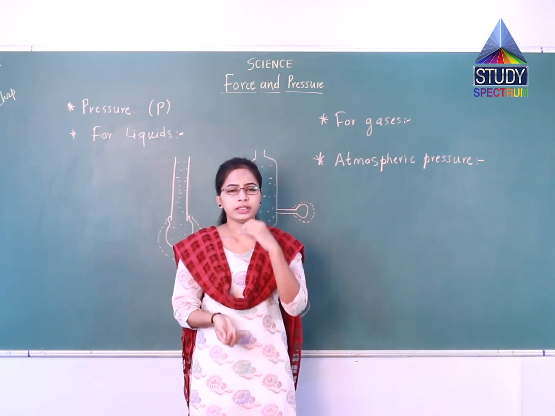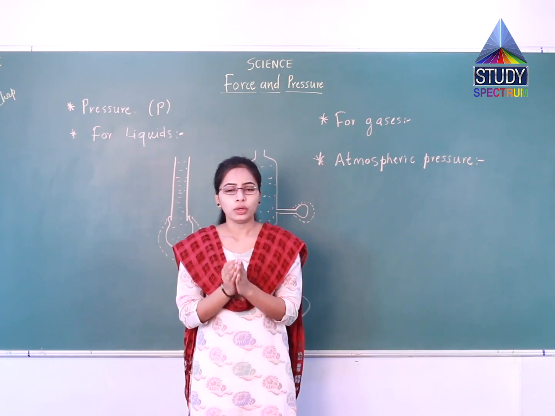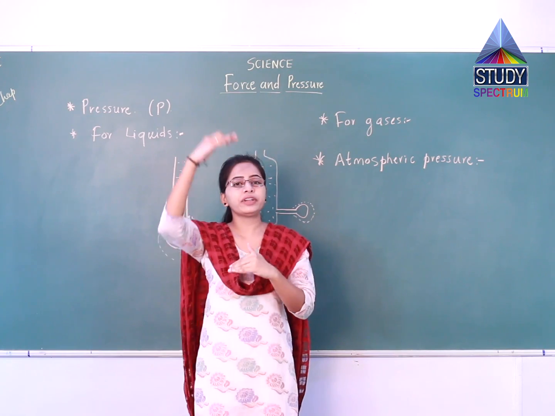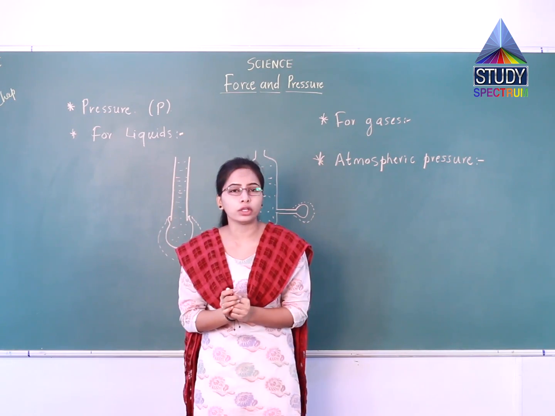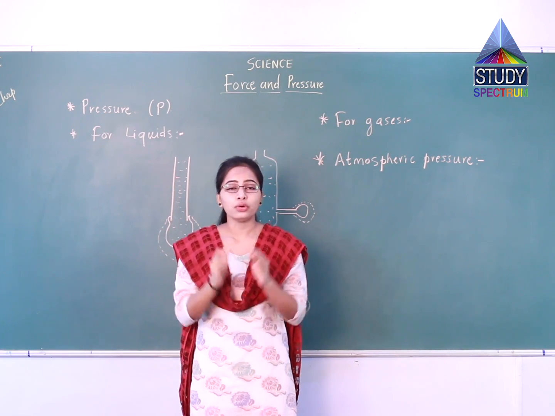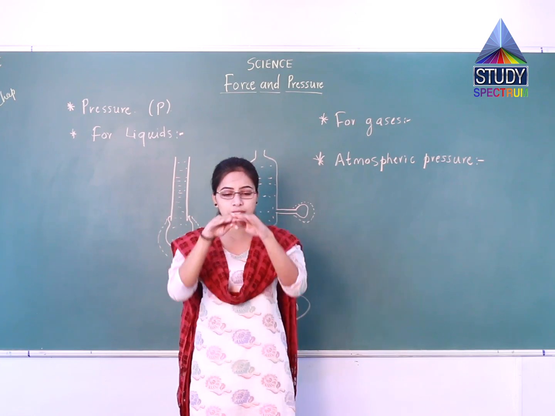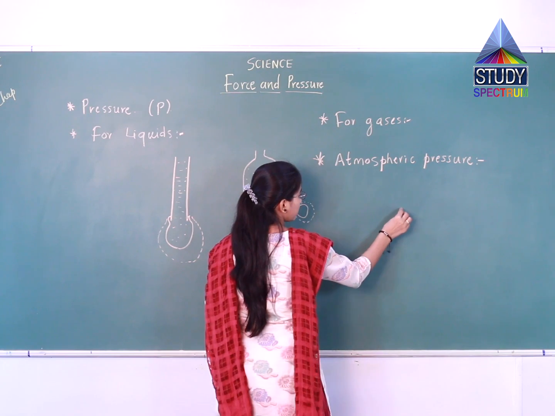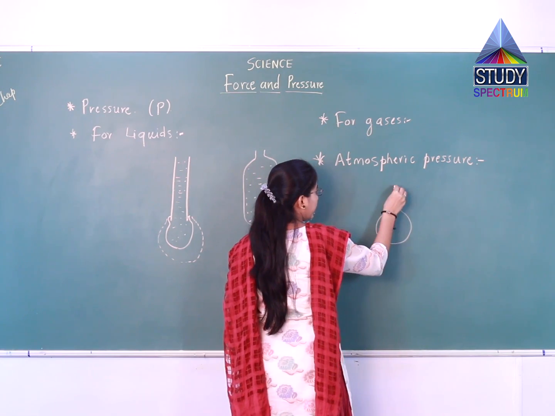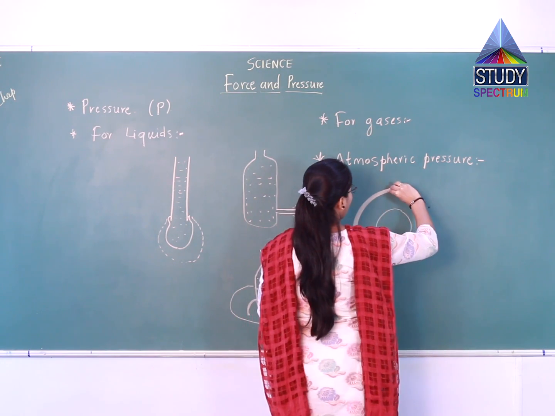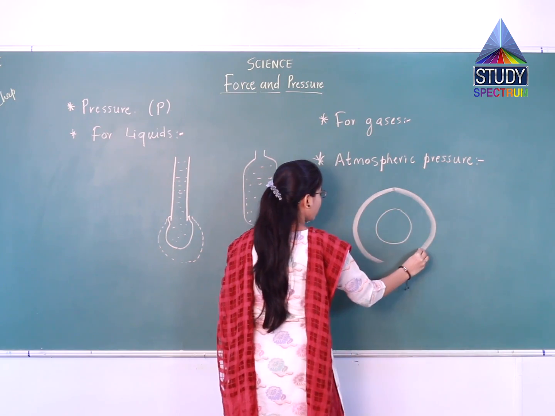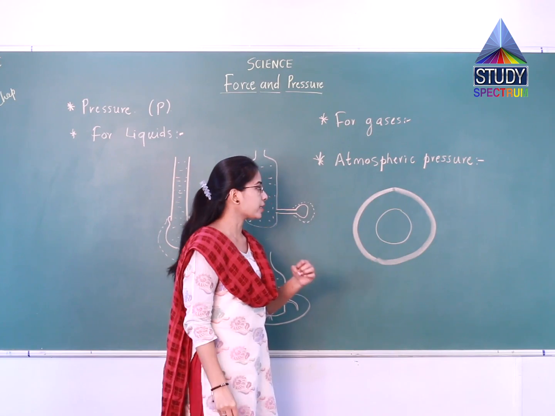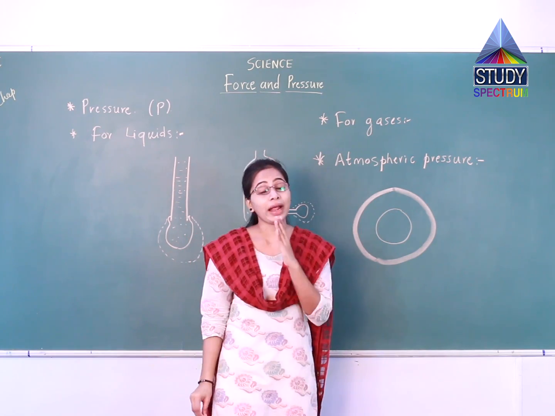Atmospheric pressure, as the name itself suggests, as you know, above the earth up to different kilometers, we have the total envelope of atmosphere like this. Suppose this is our earth, then only our planet has this special covering or special umbrella, we can say, which protects us, and this is the layer of atmosphere.